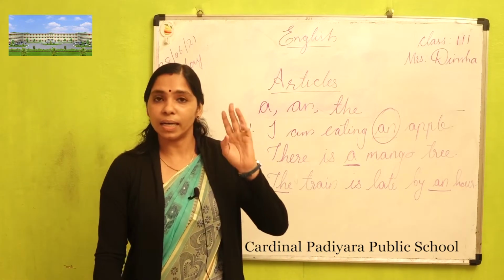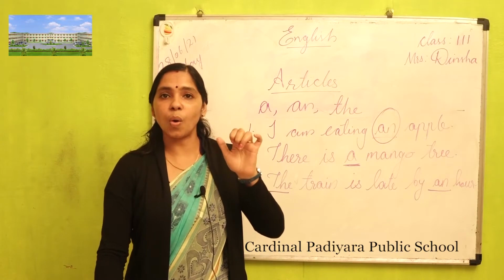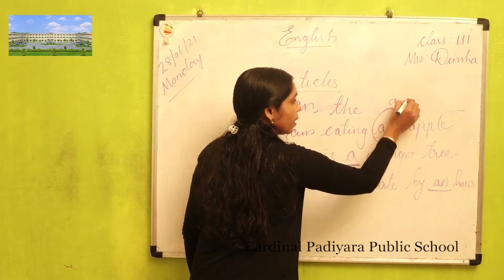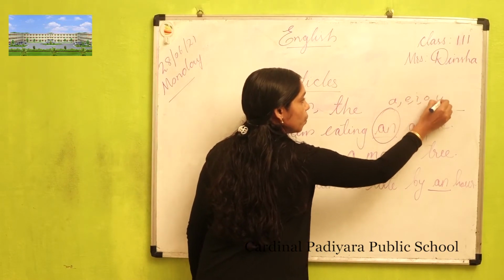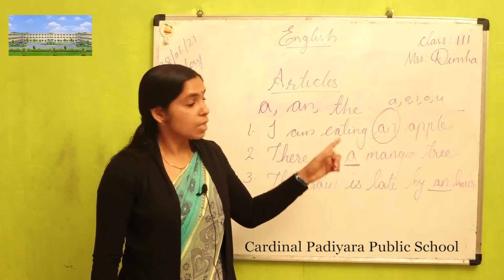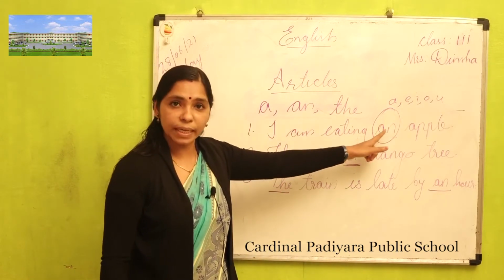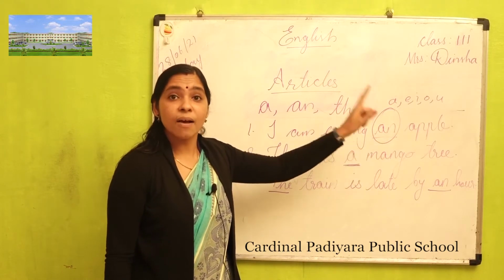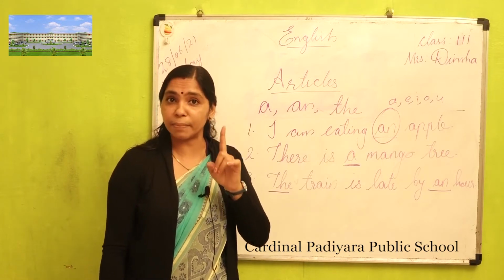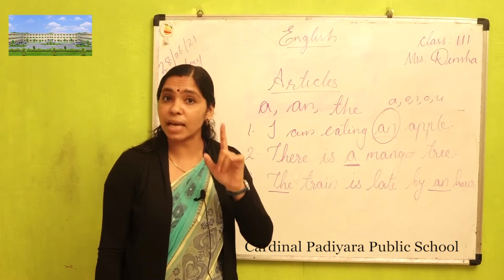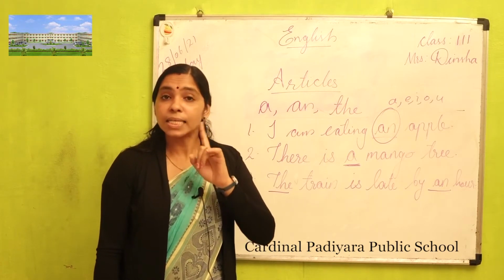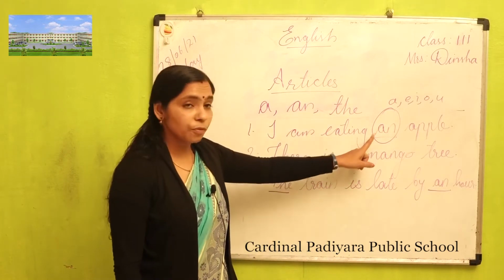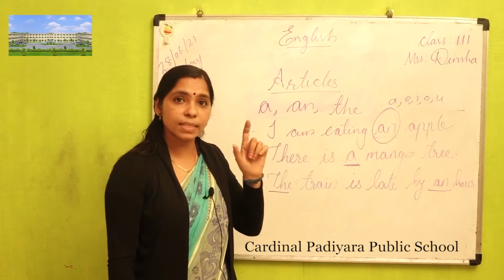A, E, I, O, U. These are the vowel sounds. So before the vowel sound, we can use article an. Got it? Please listen properly: before the vowel sound, not letters. Sound and letters are different. So listen carefully, before the vowel sound.